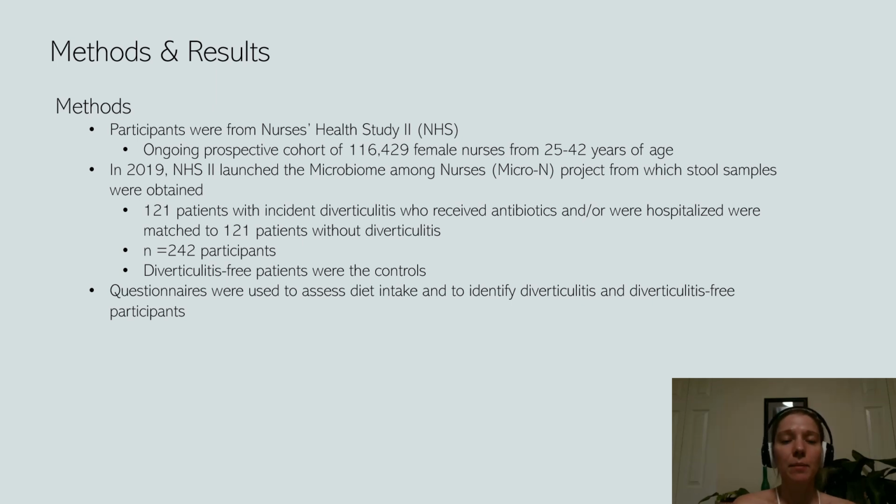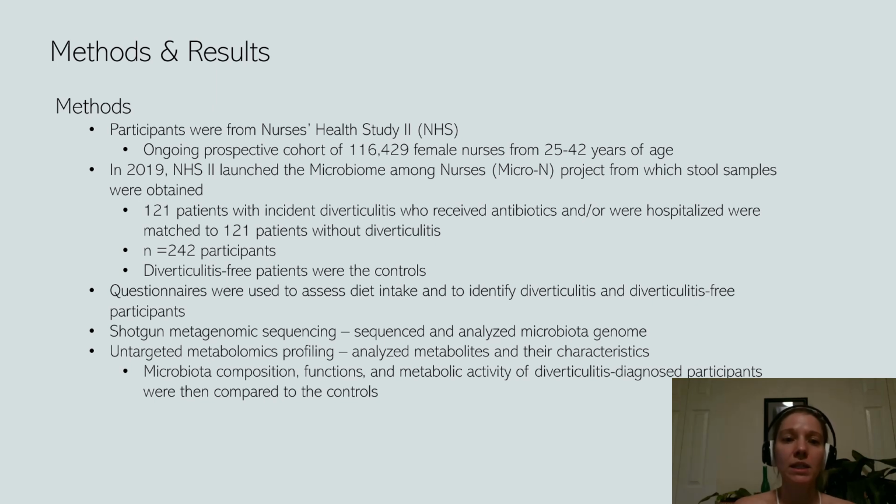Ongoing questionnaires from 1991 assessed diet intake, while 2019 MicroN questionnaires identified diverticulitis and diverticulitis-free participants. Shotgun metagenomics sequencing and untargeted metabolomics profiling were used to sequence and analyze individual microbiota genomes and their associated metabolites and characteristics. Microbiota composition, functions, and metabolic activity of diverticulitis diagnosed participants were then compared to the controls.